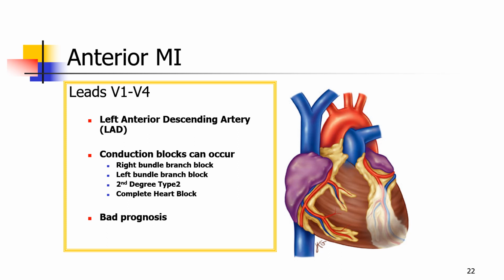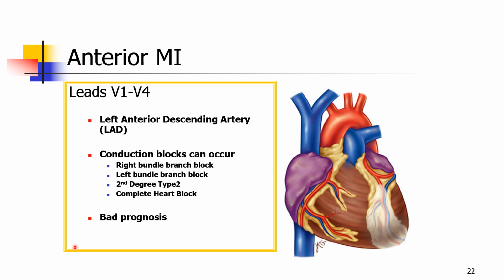So first we will come to anterior myocardial infarction. So this is the anterior wall. The left anterior descending artery is blocked. This area of myocardium is dying. So conduction blocks can occur in anterior myocardial infarction, like right bundle branch block, left bundle branch block or complete heart block. Anterior myocardial infarction coming with conduction block has a very bad prognosis.